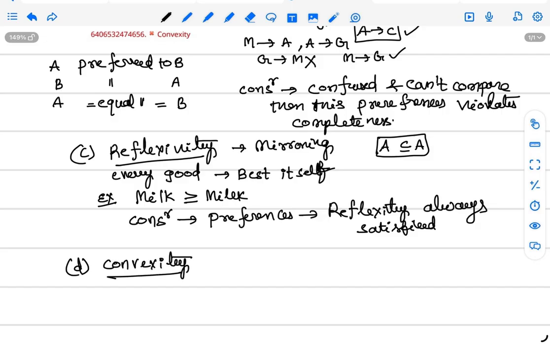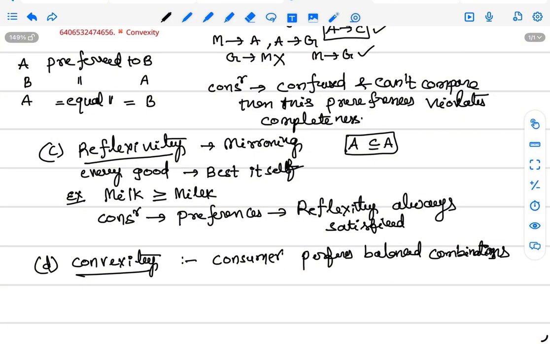Next option, convexity. Convexity means the consumer prefers balanced combinations, that is average bundles instead of extreme bundles.